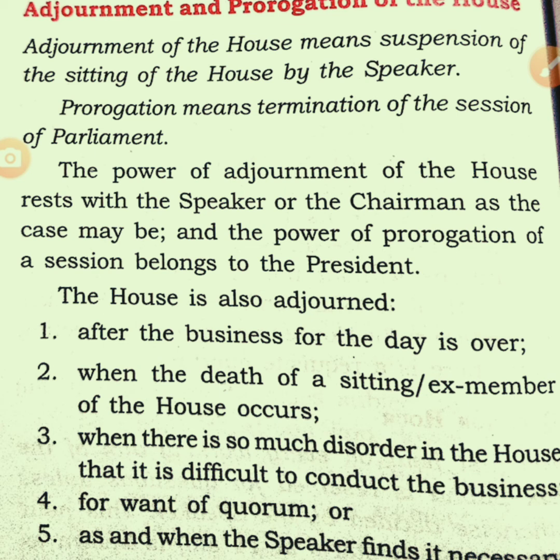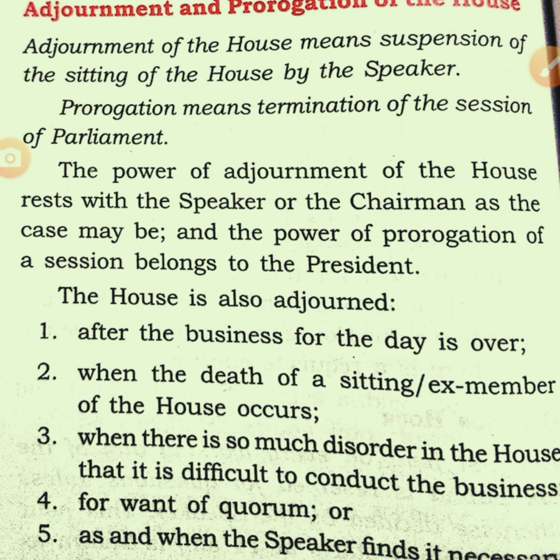So what is adjournment motion? If a speaker thinks that any matter of public interest is there, he can postpone the activity of the house for a particular time period. While the speaker is adjourning the house, he gives the time when we will be back with the activities of the house. But when we are proroguing that session, it means an uncertain time. It depends on the president when the session will be summoned. So keep in mind that prorogation and summoning are done by the president.